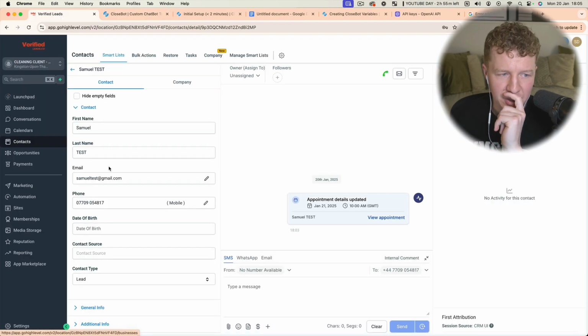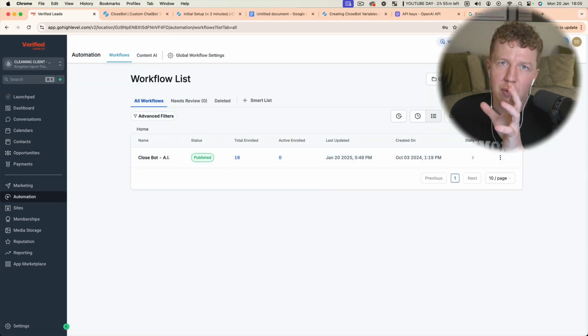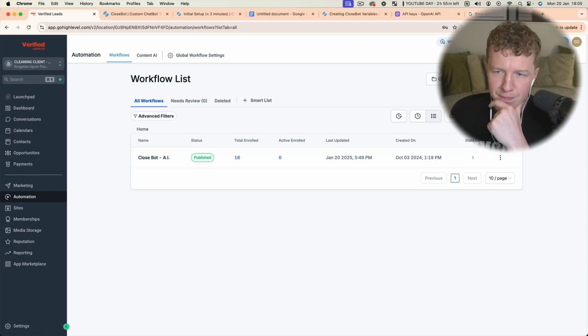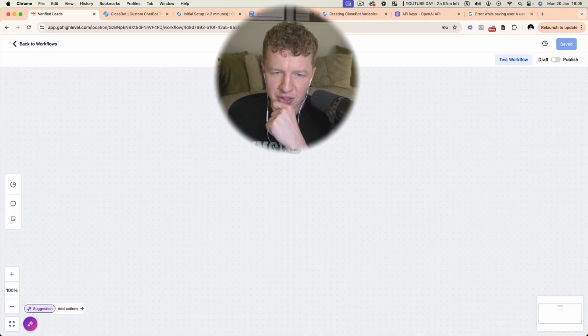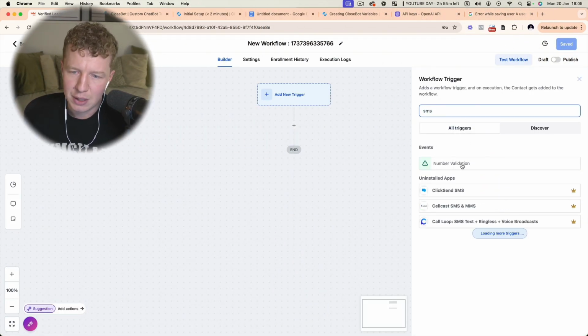So we're going to go back into GoHighLevel and over to our automations. I'm going to show you how you can set this up as an automation so that when the customer responds, it automatically triggers the bot. So we're going to create a workflow. We're going to click start from scratch, and the first thing you're going to want to do is text the lead as soon as they come in. So this is for SMS.